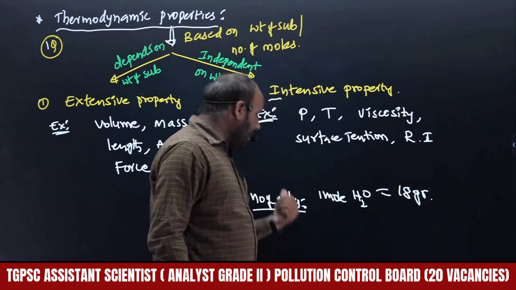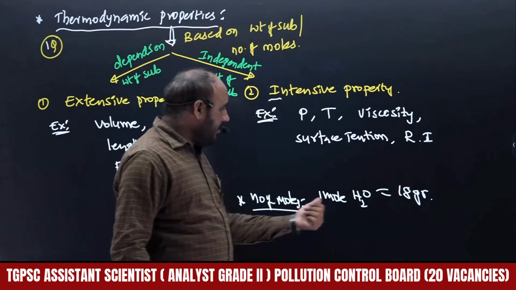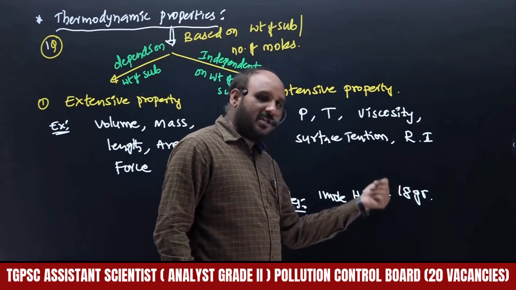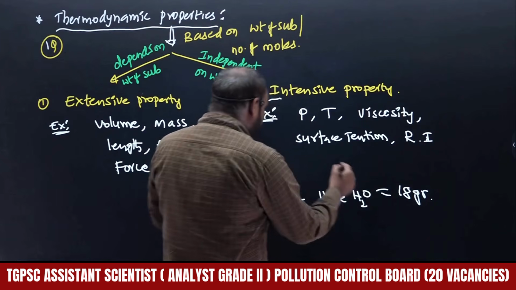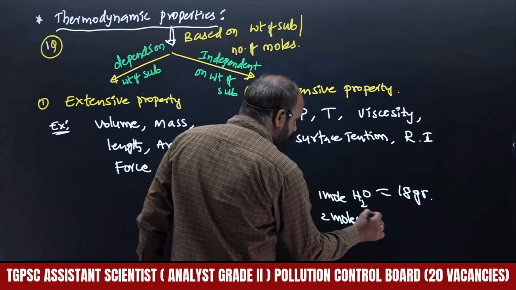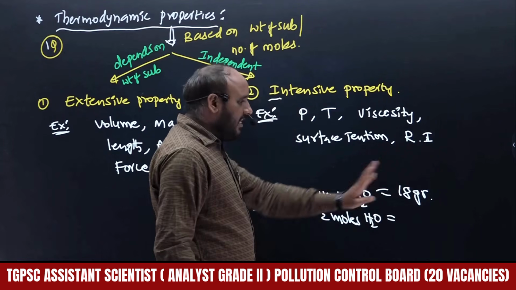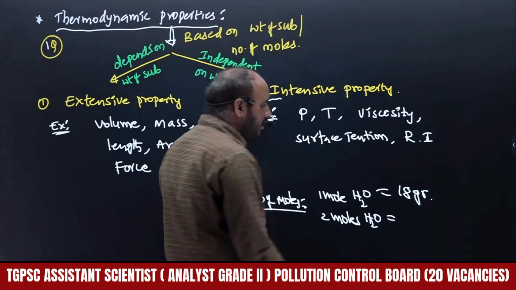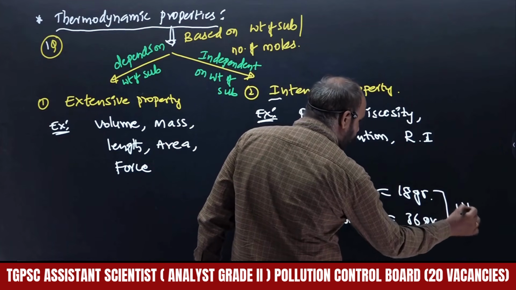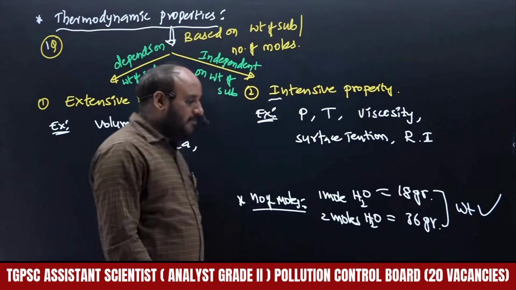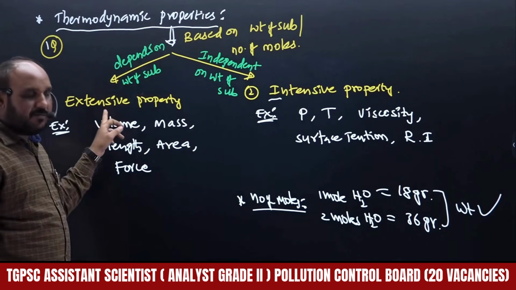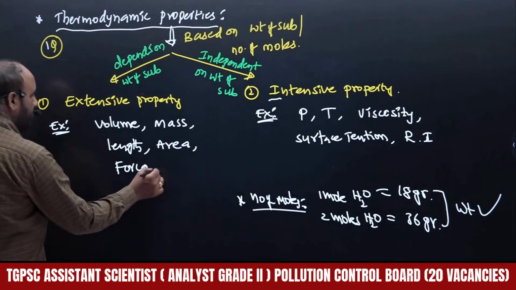To get 1 mole, what should we do? Weight by molecular weight. The molecular weight of water is 18 only. 18 by 18 gives 1. Therefore 1 mole consists of how many grams? 18 grams. If you consider 2 moles of water, how many grams? If 1 mole is 18 grams, then 2 moles is 2 into 18, that is 36 grams. Is it dependent on weight or not? Yes, it depends on weight. Therefore number of moles is which property? Extensive property.